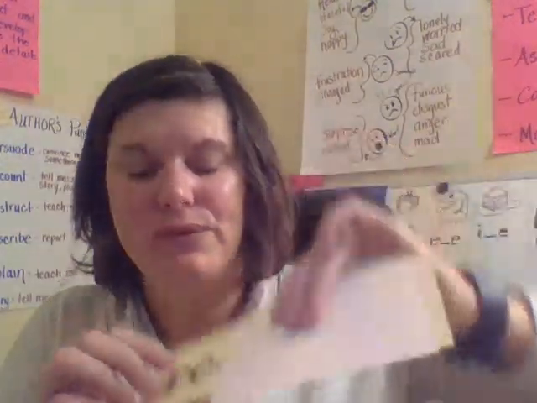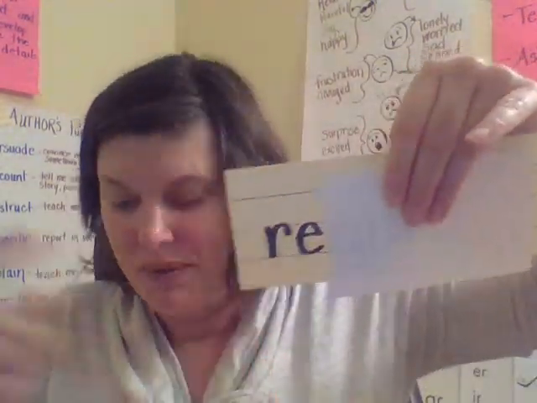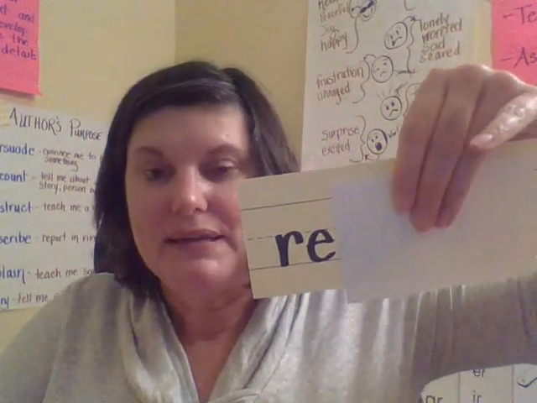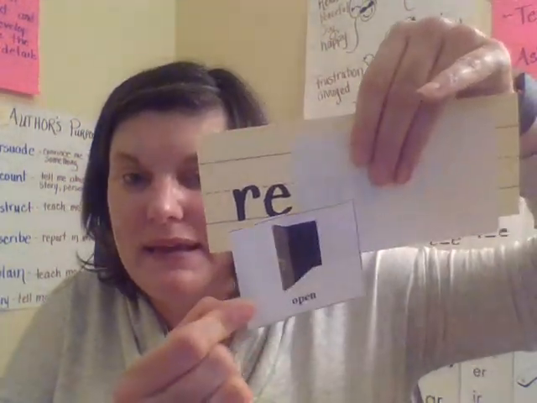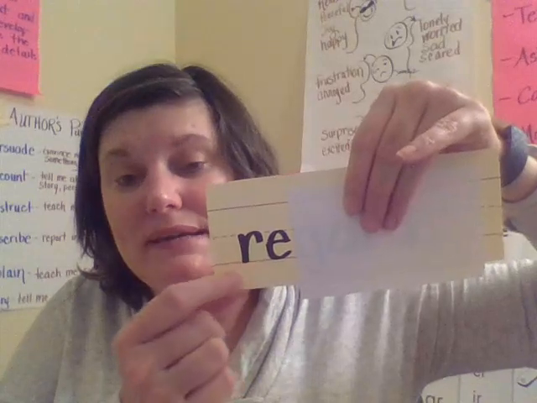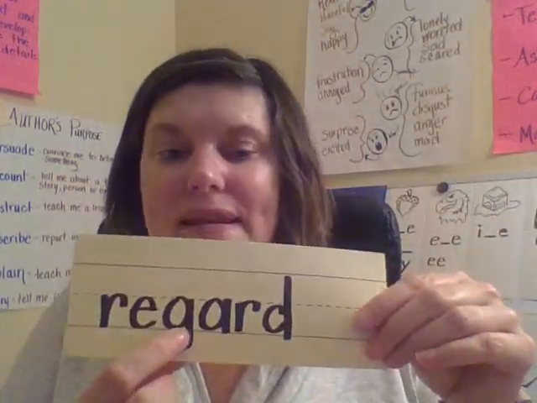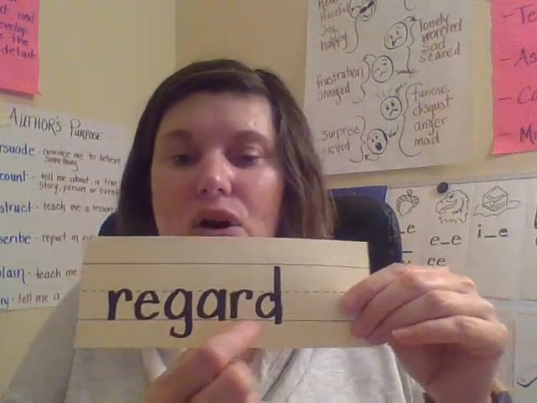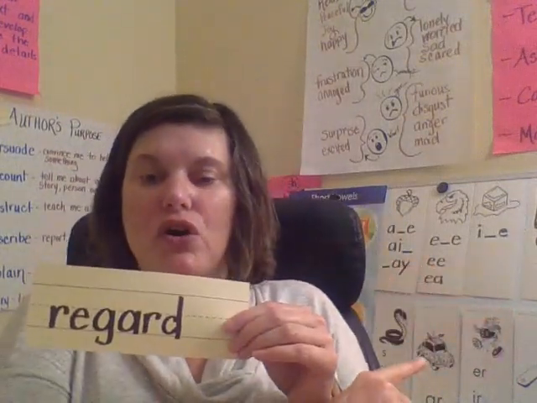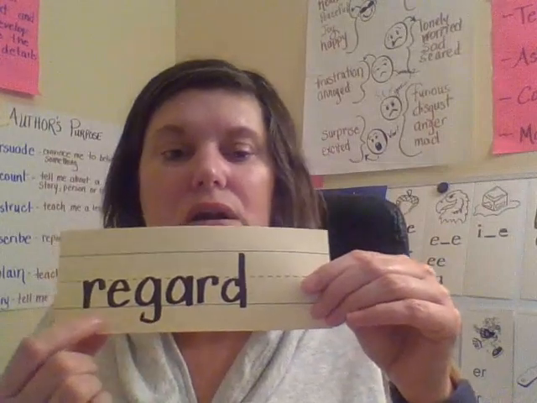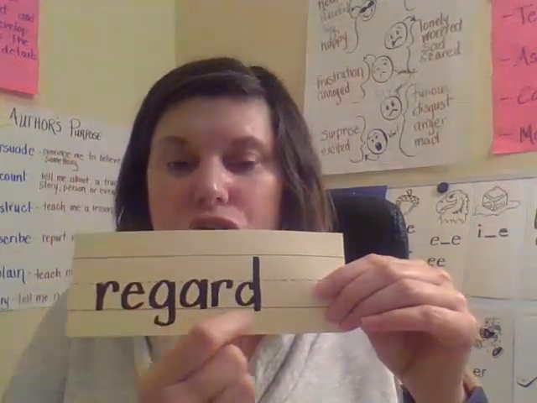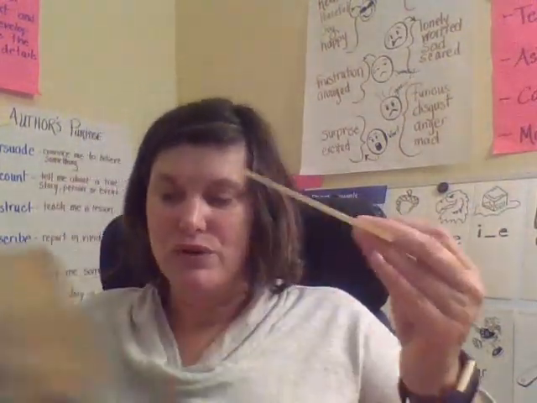Okay, so this is an open syllable because there's nothing blocking the E, so it can make its long E sound. So, re. And then now let's look here. AR is, of course, our R-controlled vowel, and it says R. Regard. Regard. Good job.